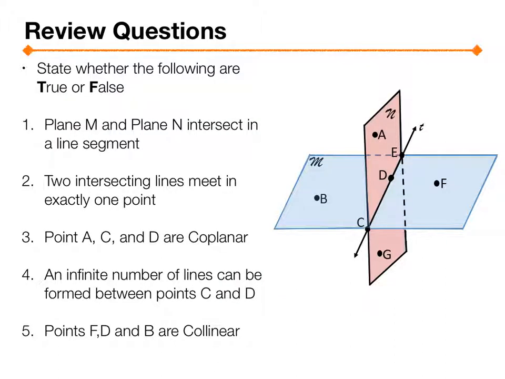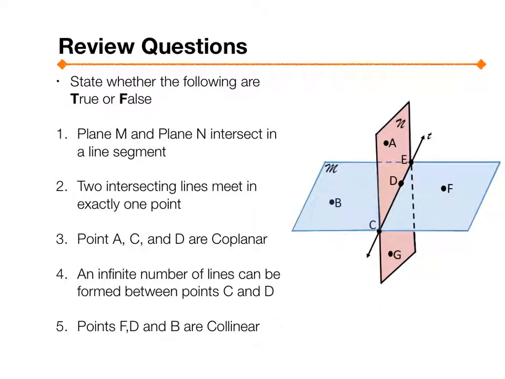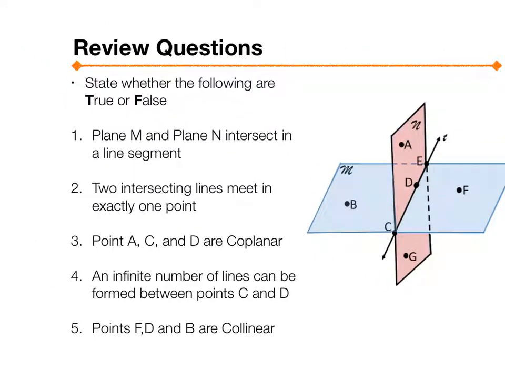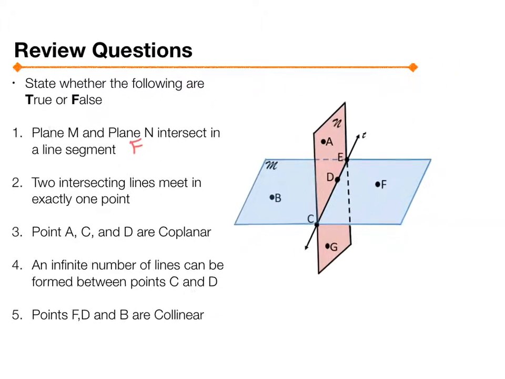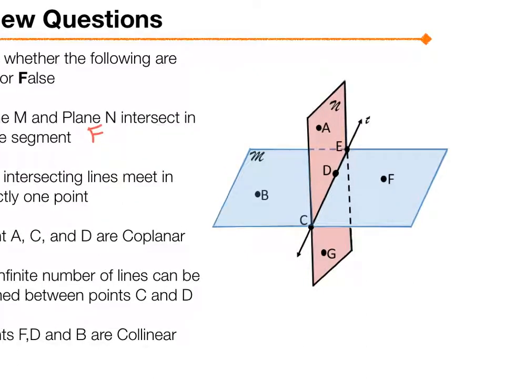Okay, now we have review questions. Plane M and plane N intersect in a line segment. True or false? This would be false. They're two planes. They intersect in a line, not a line segment, right? Because the planes continue on forever in this direction, this direction.